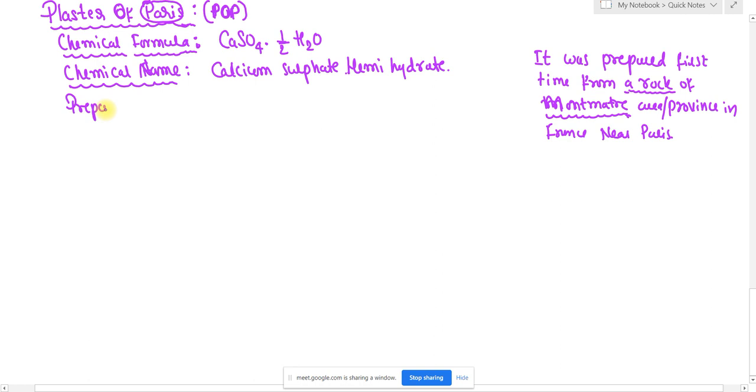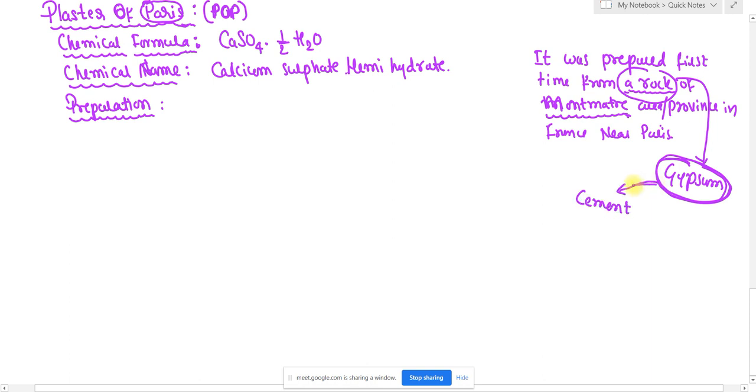I have told you a rock is found in the province of France known as Montmartre, which is present near Paris. This rock contains a mineral known as gypsum. Remember students, gypsum is a mineral. In India also we have lots of gypsum. Gypsum is usually used in the manufacture of cement. When combined with water, it forms a solid matter. Hence it is used in the manufacture of cement.